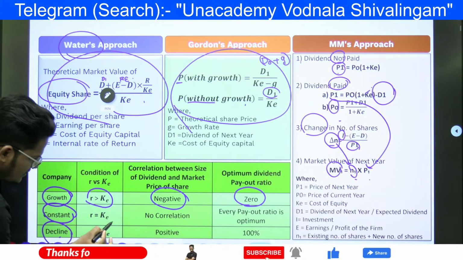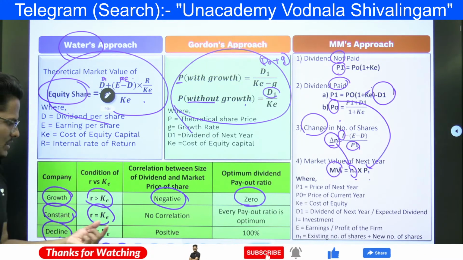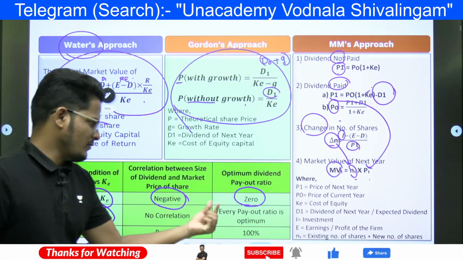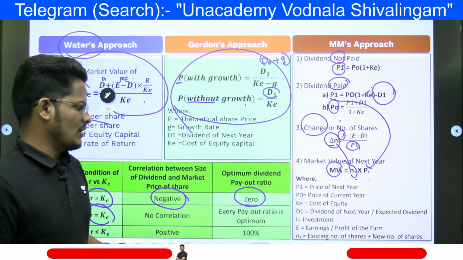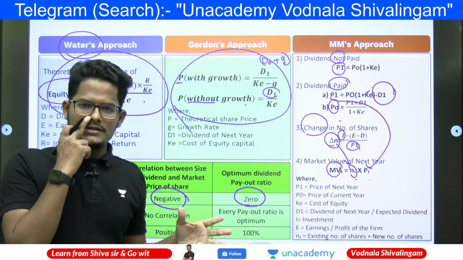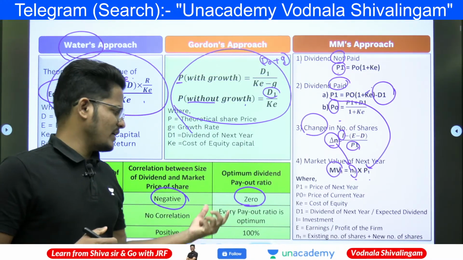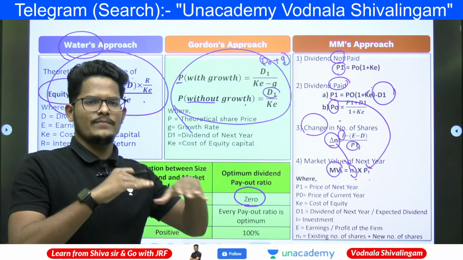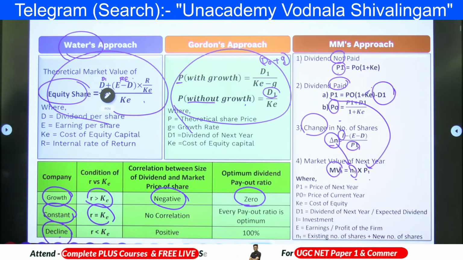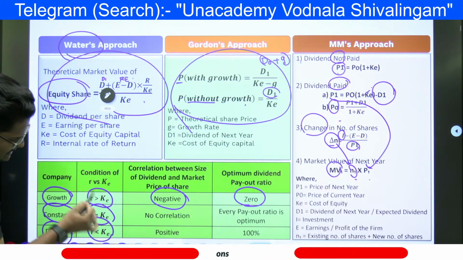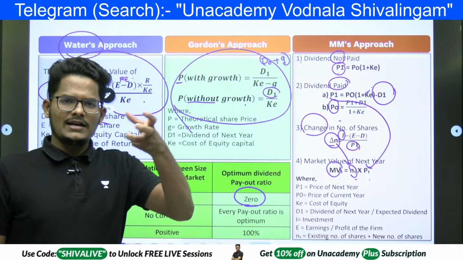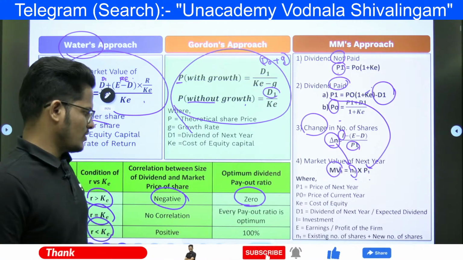And if it is a constant where both are equal, where there is no correlation between the dividend and the market price, every payout ratio is optimum. Whether it is a dividend payout ratio or a retention ratio, both must be optimum. On average, that type of situation is a loss-making company where returns are less than cost. This is a positive correlation.